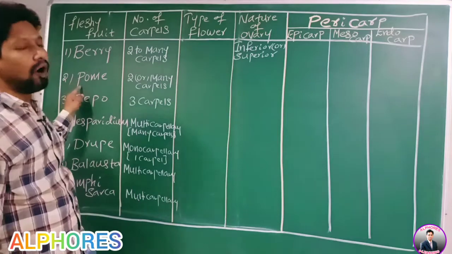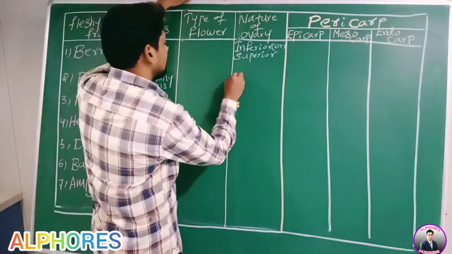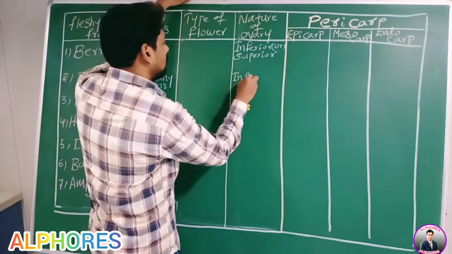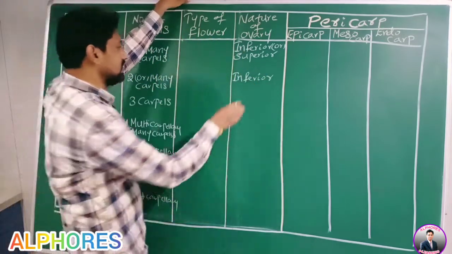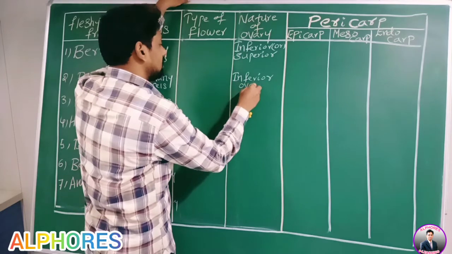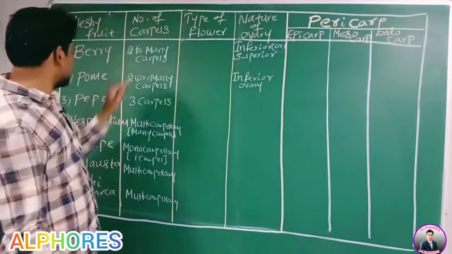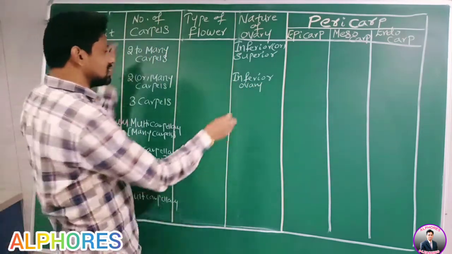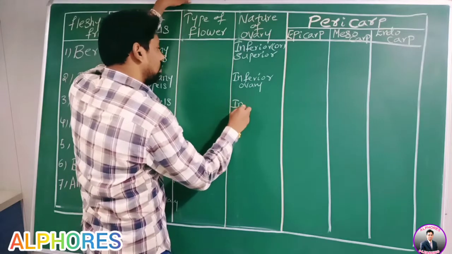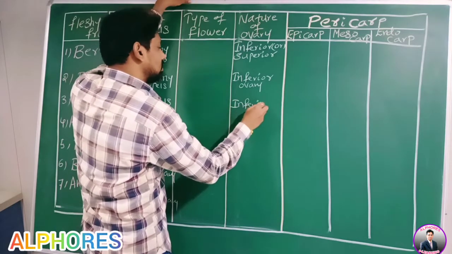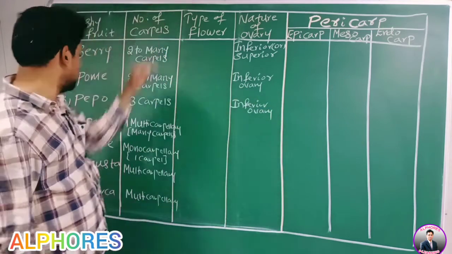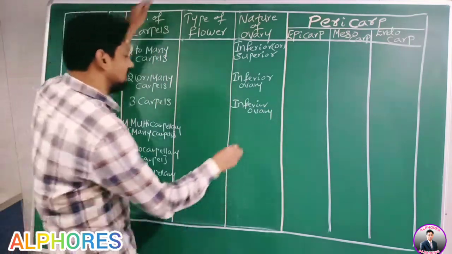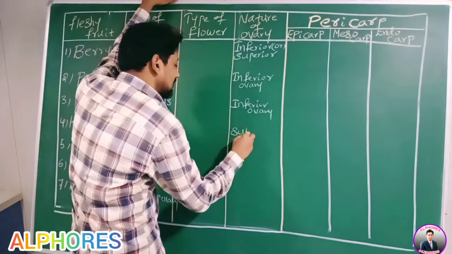Pome is developed from which ovary? Inferior ovary. Pepo is also developed from inferior ovary. Whereas hesperidium is developed from superior ovary.